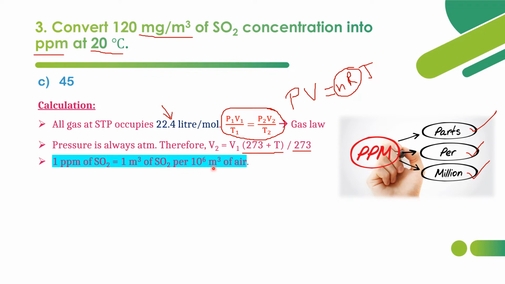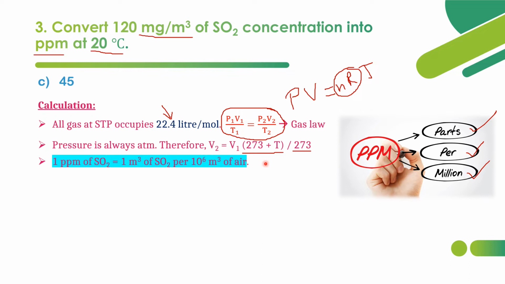So in a million meter cube of sample of air, 1 meter cube of SO2 will be there. So that is the basic meaning behind 1 ppm of SO2. So 1 ppm of SO2 means 1 meter cube of sulfur dioxide per 1 million meter cube of air, or we can say 10 power 6 meter cube of air. This is the basic idea behind ppm.